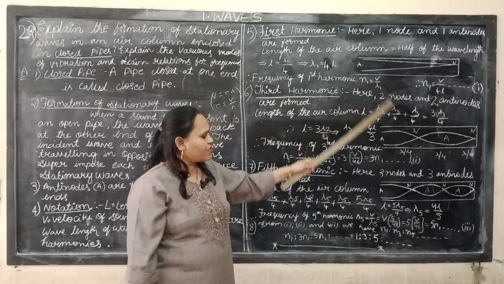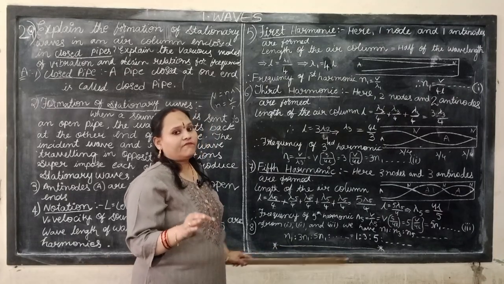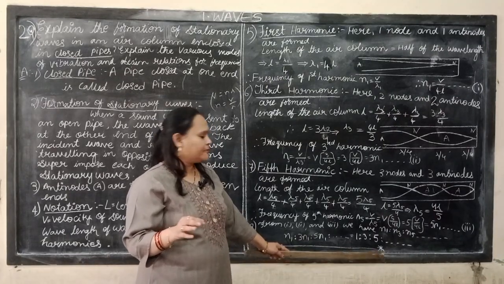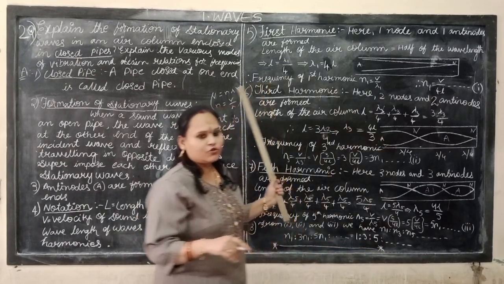So from equations 1, 2, 3, we get n1 : 3n1 : 5n1, and so on, equal to 1 : 3 : 5. This is the second question.